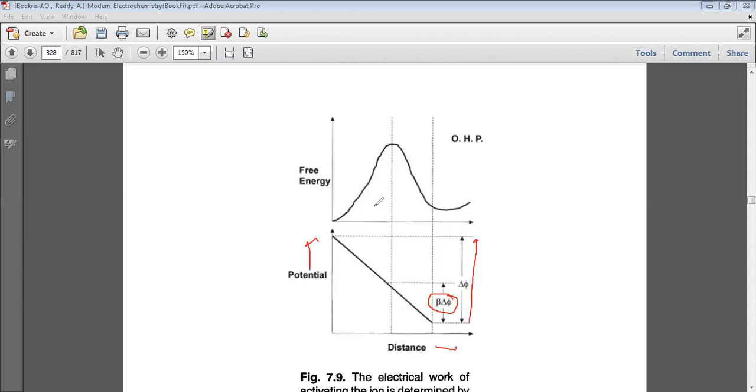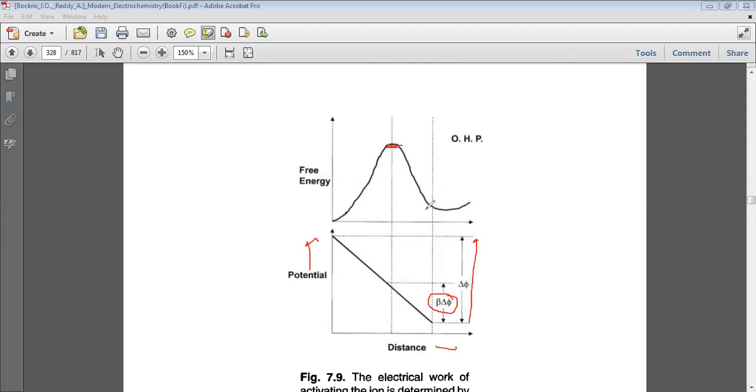Now, if we are talking about the free energy, delta G, suppose this is the OHP. When we go from the OHP towards the metal, you will see this is the barrier we have to pass. We are considering this as the distance, and after it the ion will adhere to the metal surface.